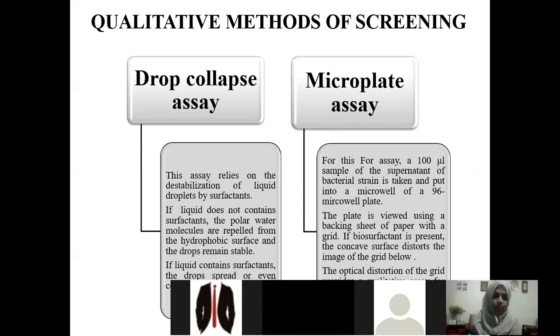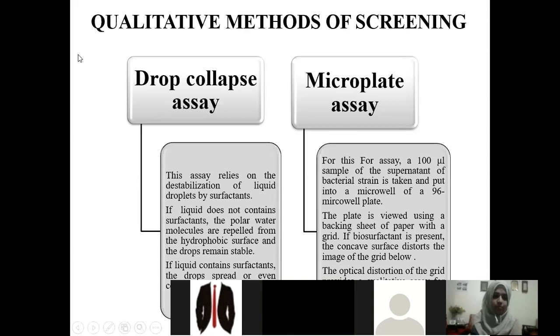The qualitative methods of screening. First is drop collapse assay. This method is based on the destabilization of the liquid droplet by the biosurfactant. If the liquid does not contain the biosurfactant, the polar liquid molecules will repel from the hydrophobic surface and the drop remains in the beaded form. But if the biosurfactant is present in the sample, the drop will collapse.